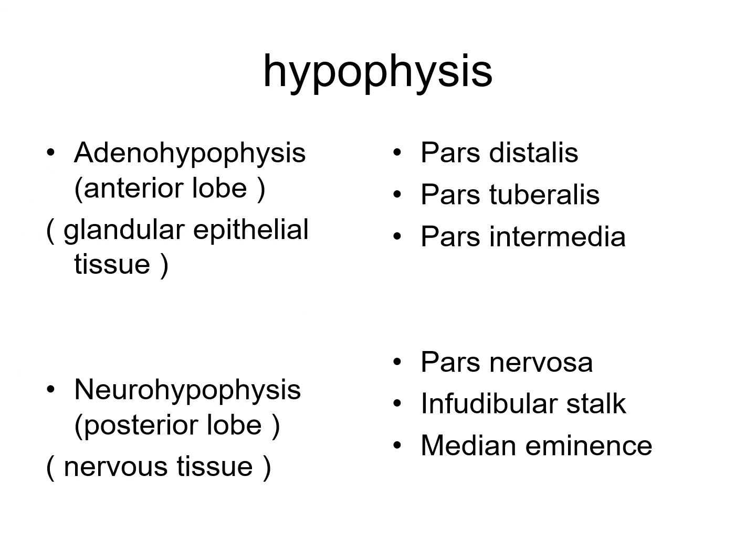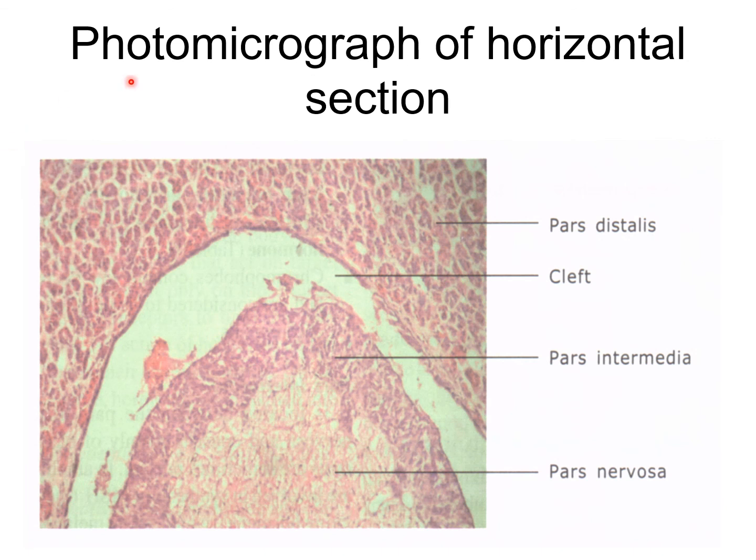Now the adenohypophysis. Here you can see the photomicrograph of the horizontal section. Here there is the pars distalis, this one is the cleft, the pars intermedia, and this one is the pars nervosa. The pars distalis and the pars intermedia are included in the adenohypophysis. The pars anterior, pars distalis and anterior lobe are covered by a fibrous capsule and consist of a core of cells separated by fenestrated sinusoids.